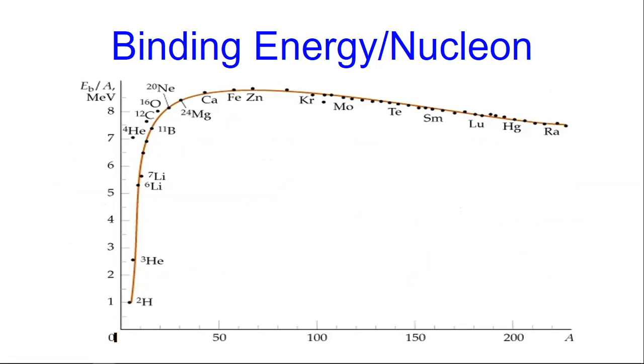Binding energy per nucleon: along the x-axis we have atomic number, and along the y-axis we have binding energy per nucleon, that is EB by A, that we have discussed. Binding energy per nucleon can be written as EB divided by A, and this is the graph for different atoms. For hydrogen, the binding energy is 1 mega electron volt.